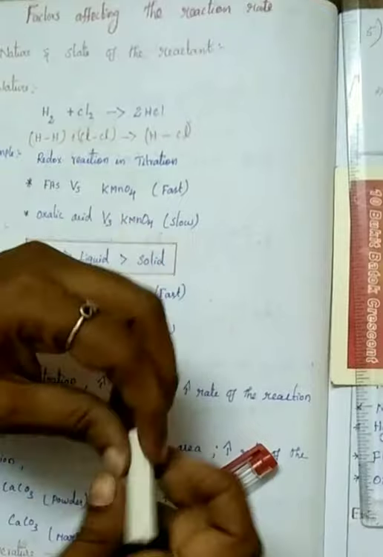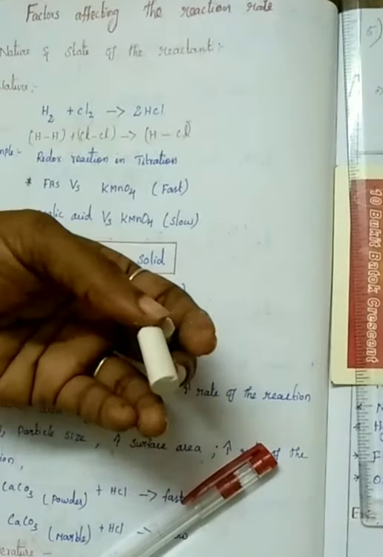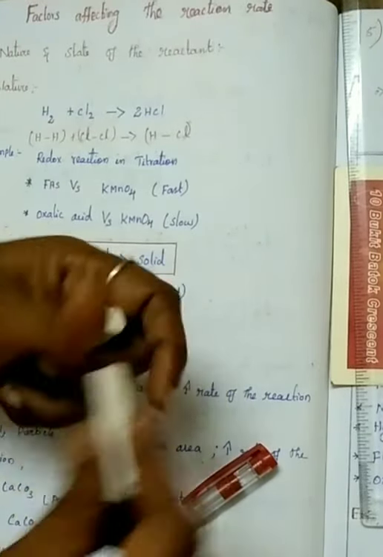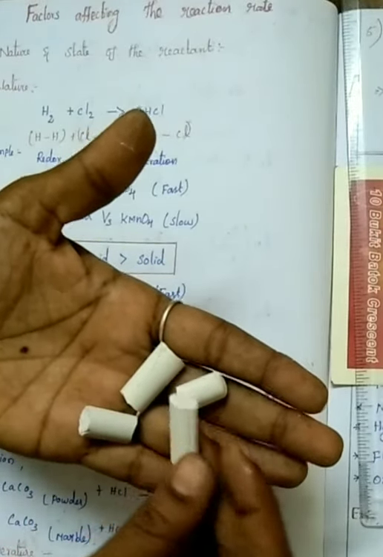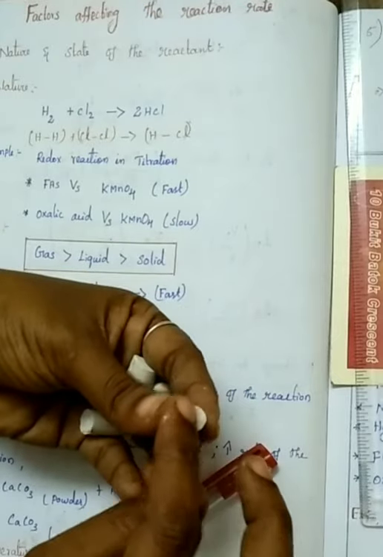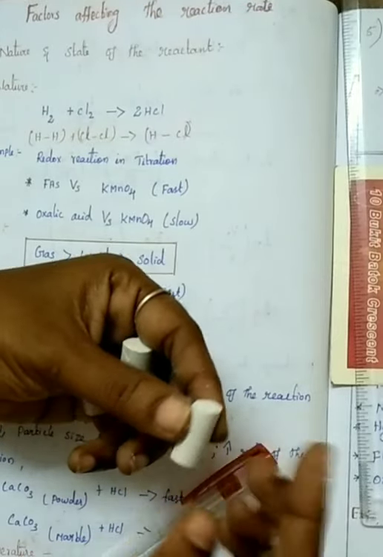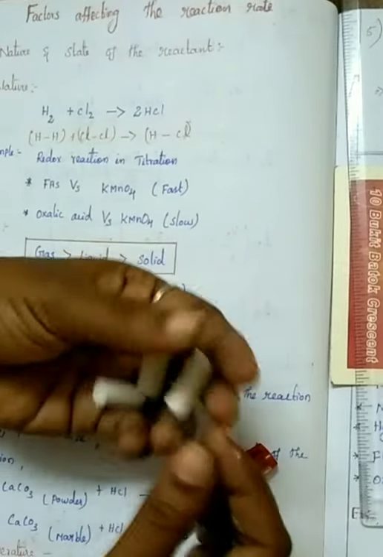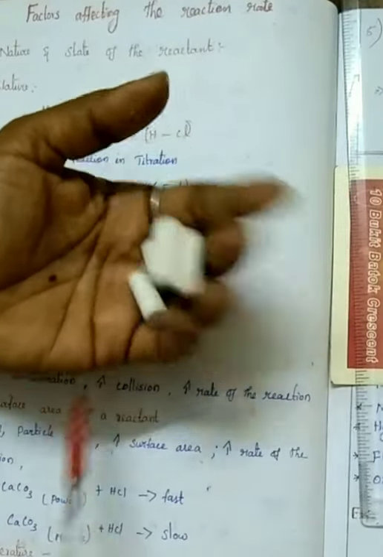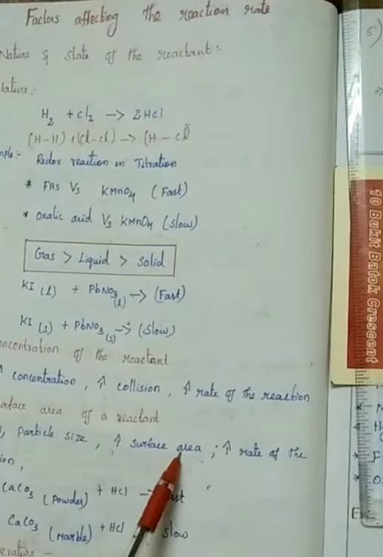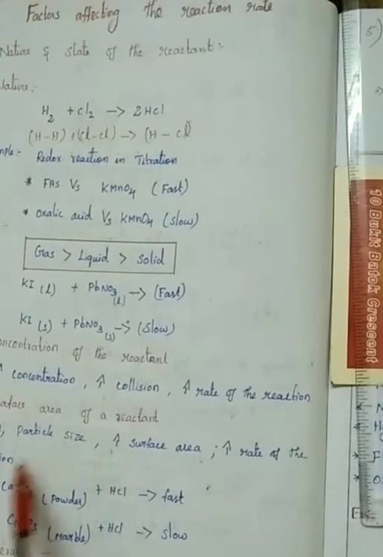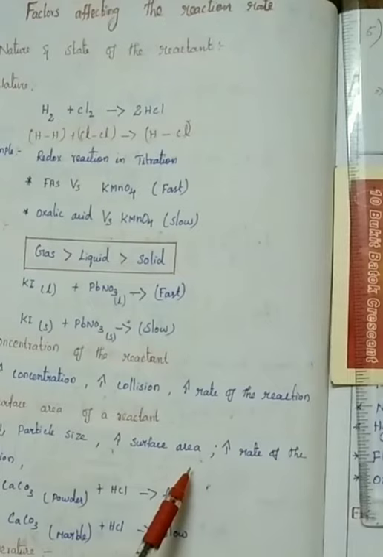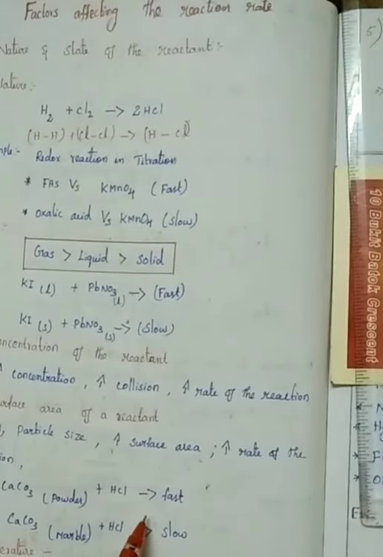Again, if I break this chalk paste, the particle size is going to decrease, but the surface area, the area we want to paint, will be increased. So when the particle size is decreased, surface area will be increased. If surface area is increased, the rate of the reaction also increases. Then one life-oriented example you can imagine for that.